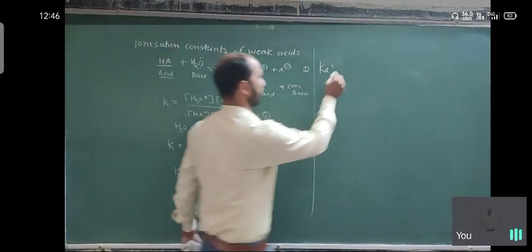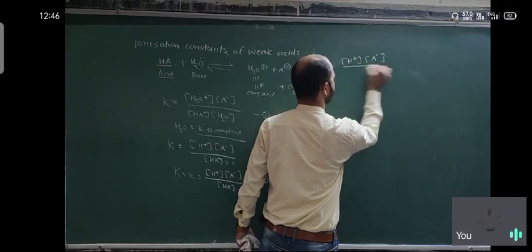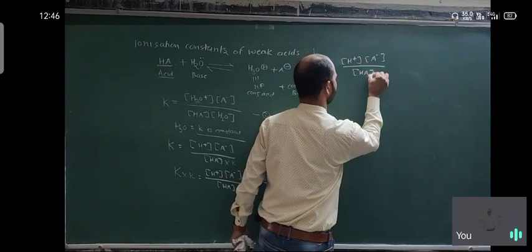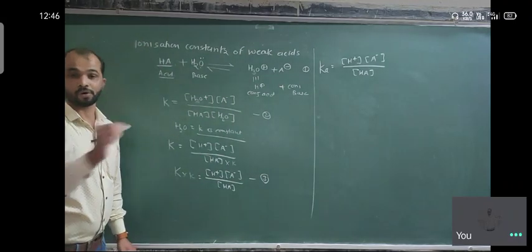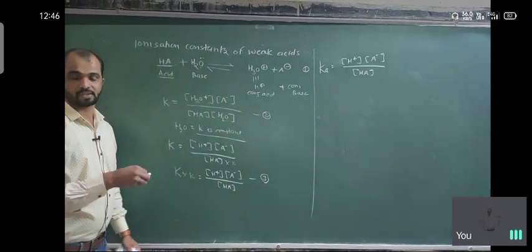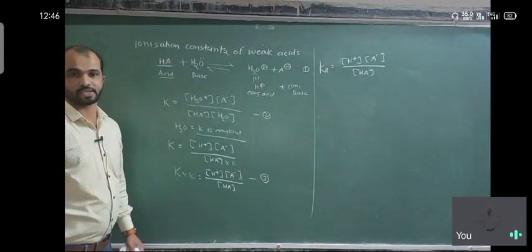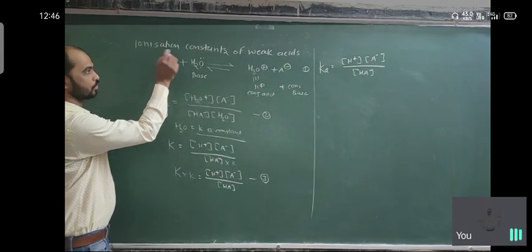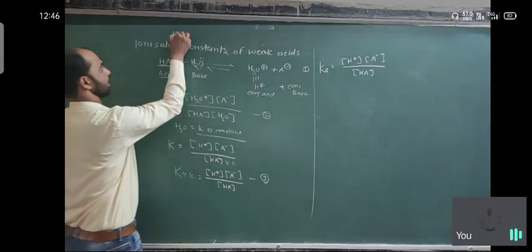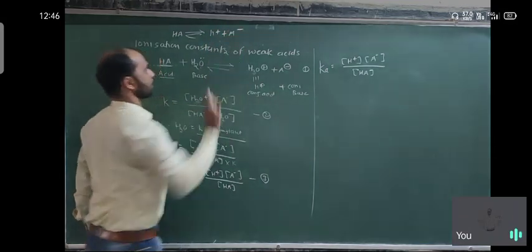What remains there? H plus A minus upon HA. So this only depends on HA. There is no role of water because water is the solvent, which is in a large, excess amount, so it is taken as a constant. So we only consider HA. Basically you can write this reaction as HA converts into H plus and A minus, right?